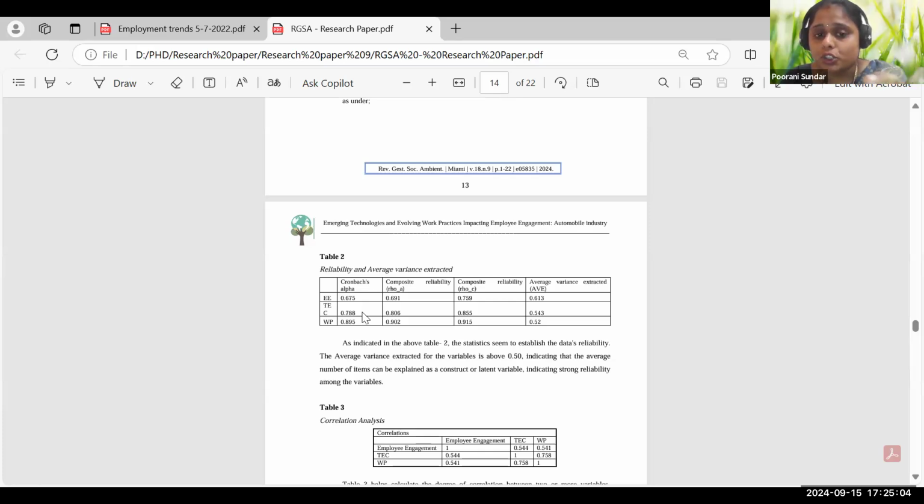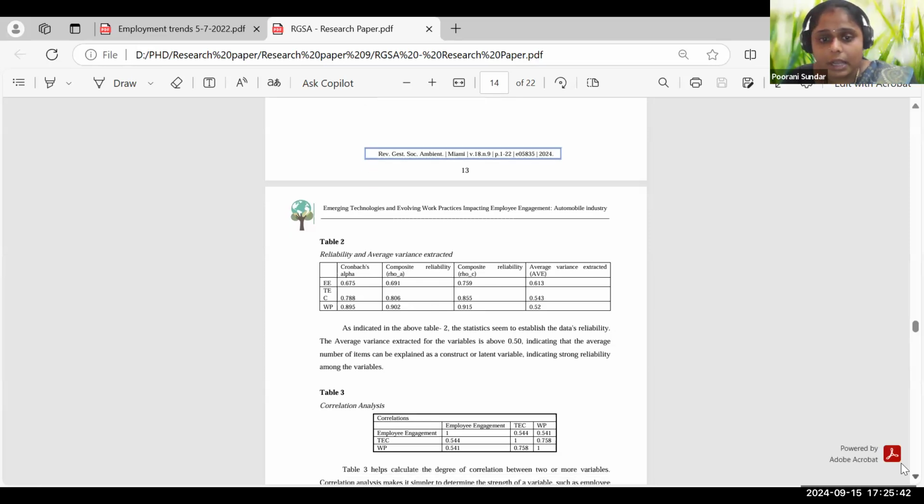That gives me Cronbach's alpha for all the variables together. If I want it separately I can do it myself, but here the tool itself will separate and give it with the model. So employee engagement, technology, work practices, it is giving separately. And here comes the composite reliability, rho_A, and the average variance extracted, which should be more than 0.5. If this falls like this, then the data I collected is reliable.